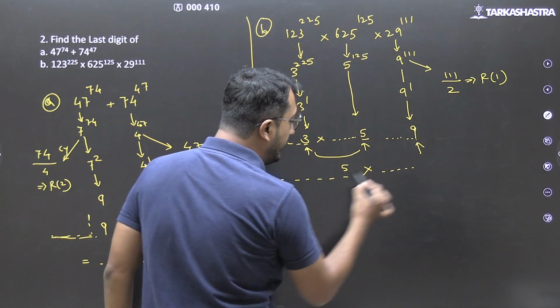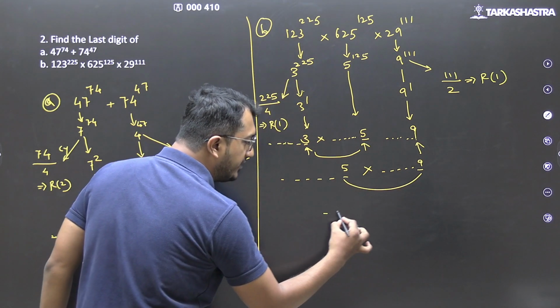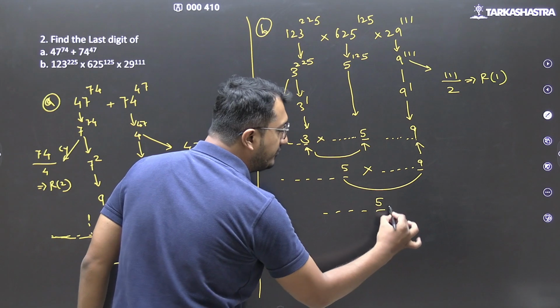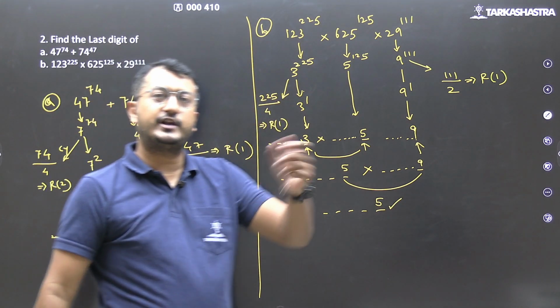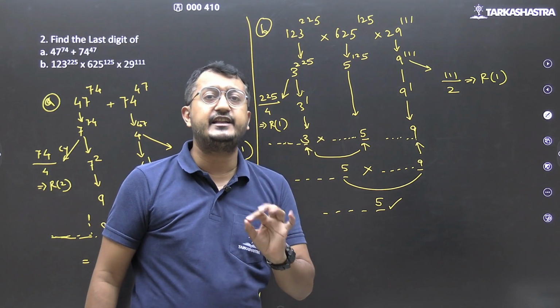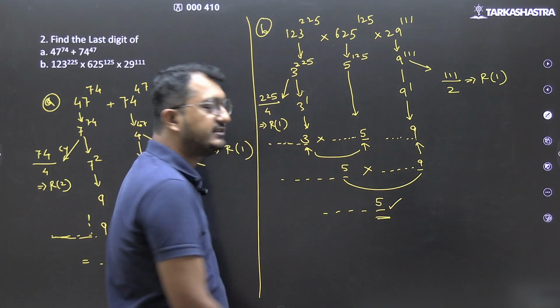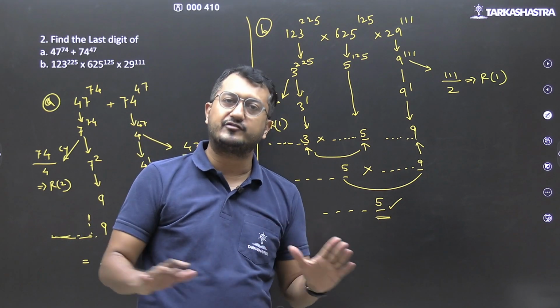Similarly, if I multiply this number with a number ending with 9, 5 into 9 will give me a number ending with 5 only. 5 into 9, 45, number ending with 5. 5 into 19, 95, number ending with 5. So you are going to get the answer last digit as 5 only.